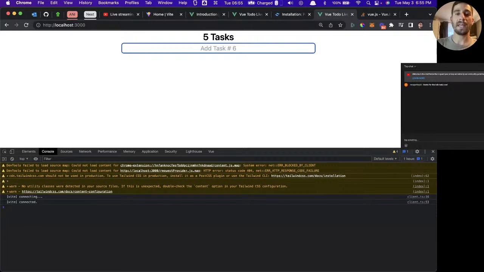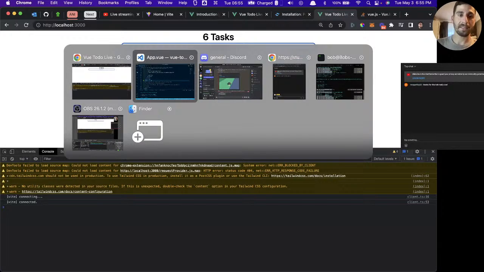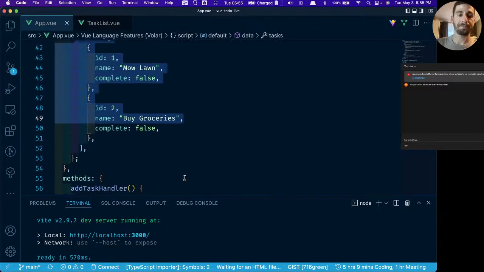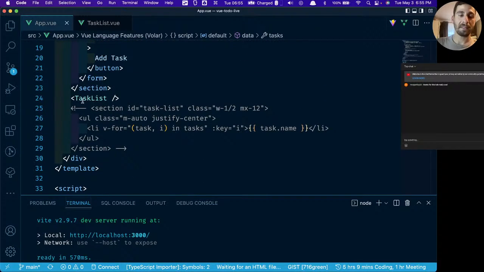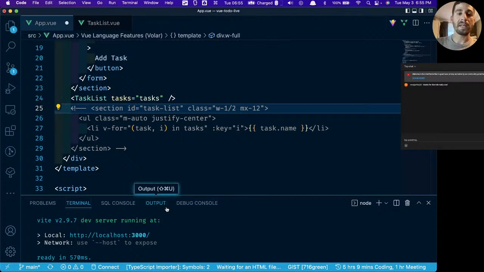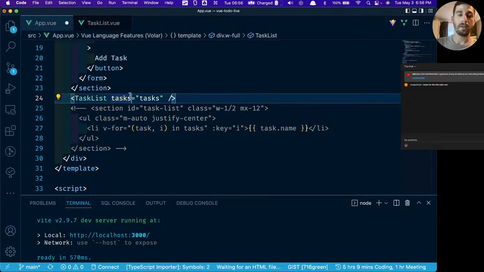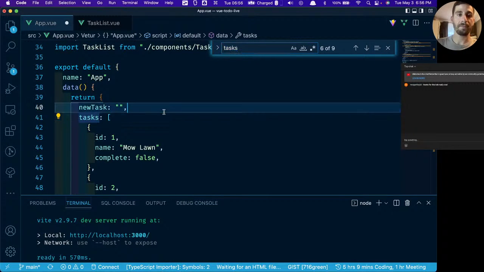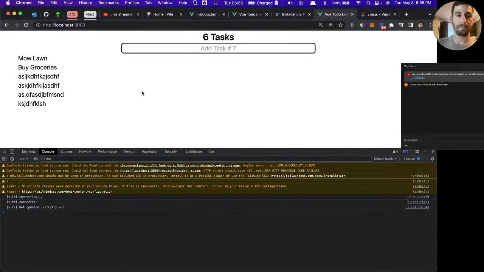Okay, so you see what's happening right now is that the tasks are still in this main app, this array of tasks right here, and it's not being passed into the task list, even though we have that property added. That's because we need to actually specify it by saying tasks equals tasks. Now again, we need to bind it because right now it thinks tasks right here is a string. As soon as we add the colon before it, it turns into a variable, which is referencing tasks in our data object. And now it's going to show up again. There we go.